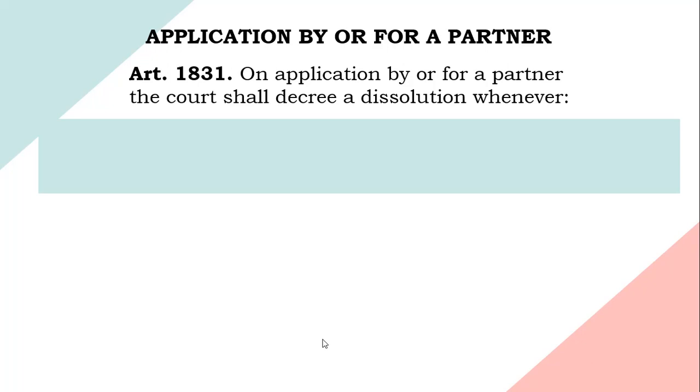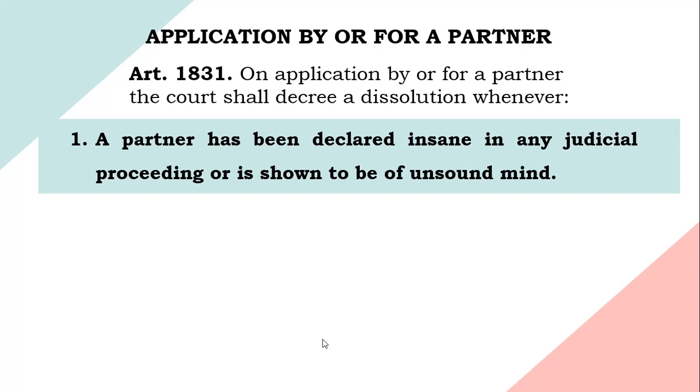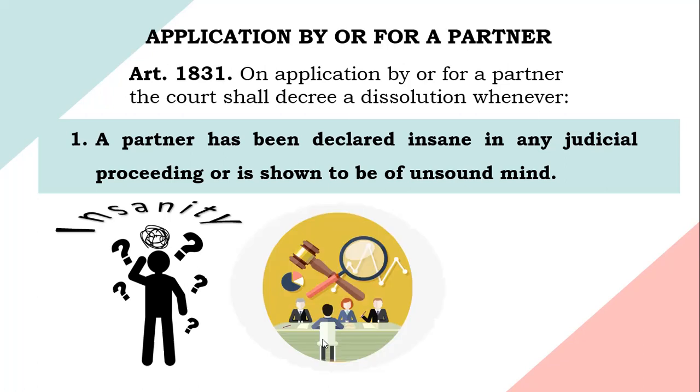Article 1831 provided that when a partner files an application, the court may order dissolution in the following cases or grounds. First is whenever a partner has been declared insane in any judicial proceeding or is shown to be of unsound mind.